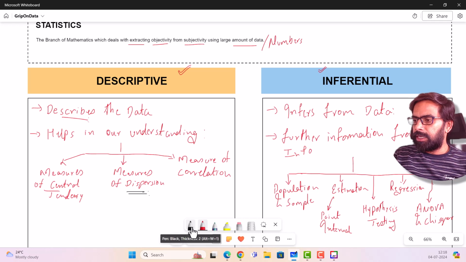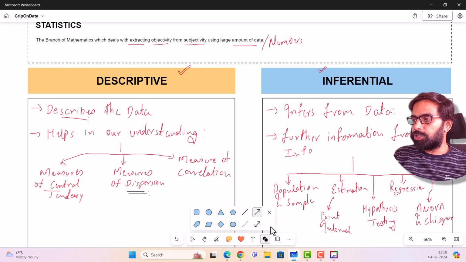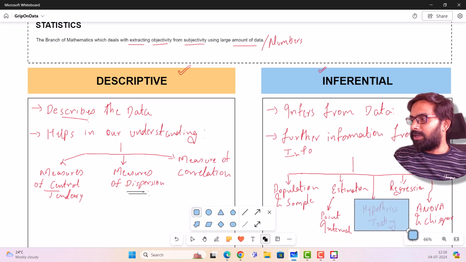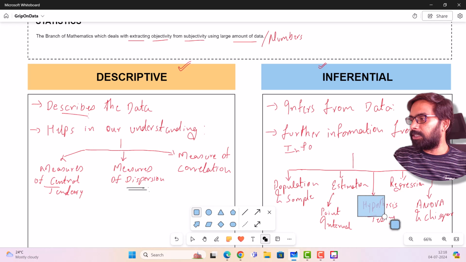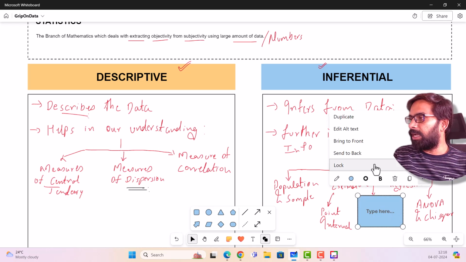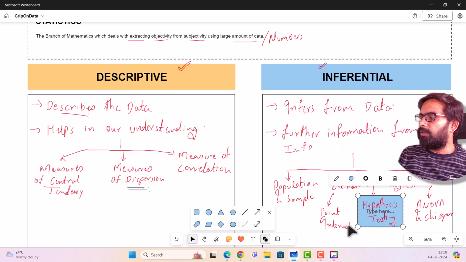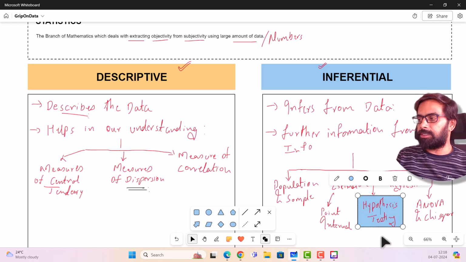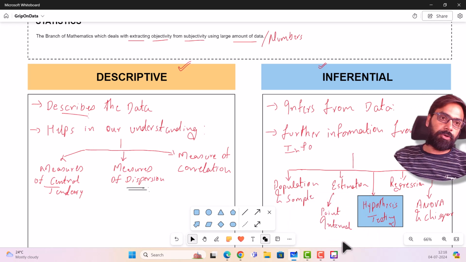I think this is an extremely important portion. Let me try and highlight it in my own way. This is my hypothesis testing over here. Right, very, very important. Hypothesis testing, extremely important.